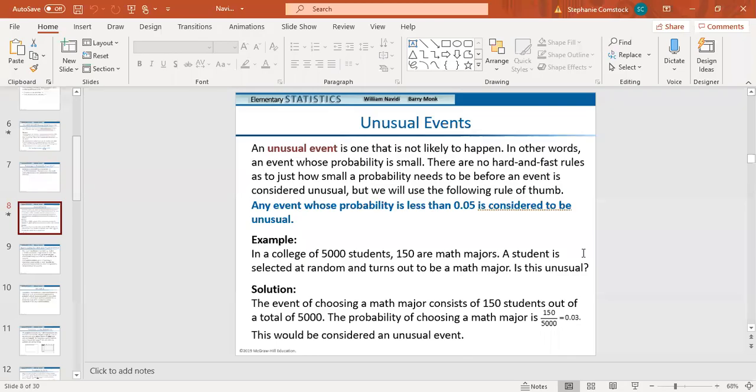Okay, on this, we're going to pick up with unusual events, and what we consider to be unusual events versus expected events. So an unusual event is one that's not likely to happen. Basically, the probability would be extremely low for this to happen. Now, there are no set-in-stone rules for this. The general rule is if it's 0.05 or 5% or less, we consider it unusual. In some circumstances, we may have to move that line around.